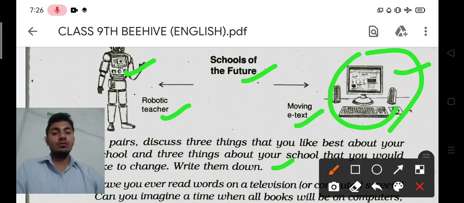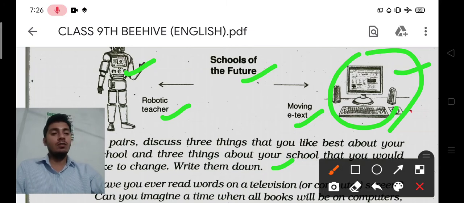You will go through the pictures, you will understand them clearly, and after that you can easily imagine how the studies and the schools will be in the future. One thing I want to make clear once again: this story is telling about the future situation, how schools and education will be in the future. In this way it is totally indicating towards online studies.